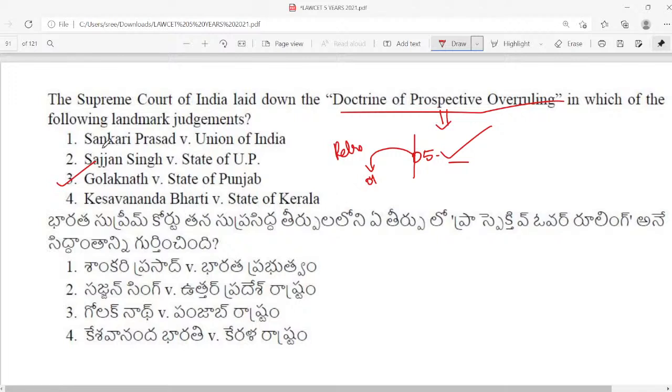We have discussed our previous cases, that is Shankari Prasad versus Union of India, in which the Supreme Court held that Parliament can amend any part of the Constitution. The same judgment was reiterated in Sajjan Singh versus State of Rajasthan and not Uttar Pradesh. And in the Keshavananda Bharati case, the Supreme Court delivered the landmark judgment in which it evolved the doctrine of basic structure, which is a very, very important restriction or limitation on the amending power of the Parliament.